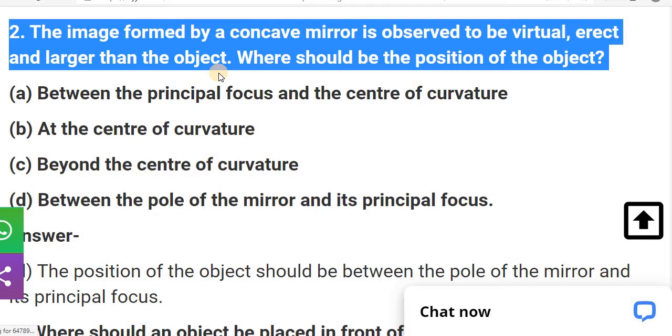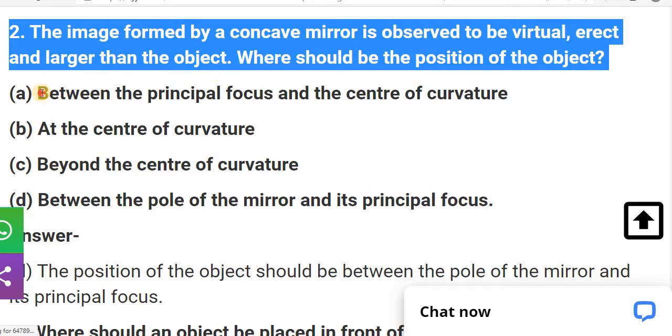As we discussed in the explanation part, whenever we keep our object between the pole and the principal focus, in that condition we get the virtual, erect and larger image of the object.